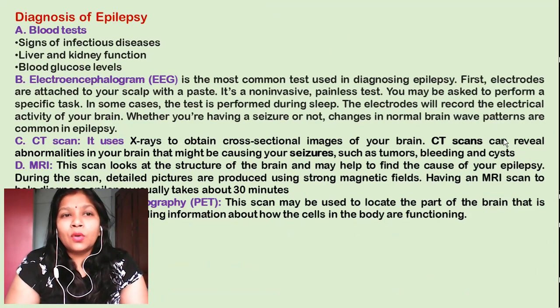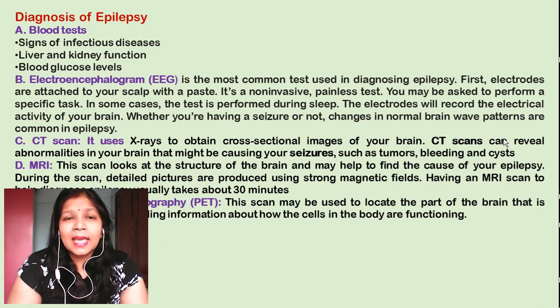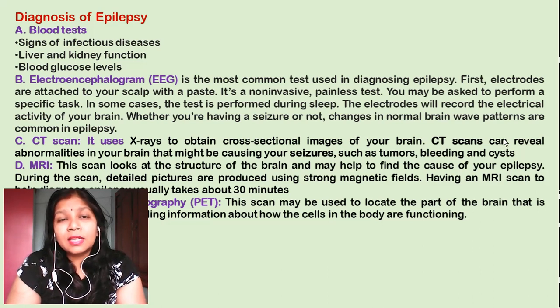Now, how can you diagnose epilepsy? The first diagnostic test is the blood test. Now, why is the blood test done? To understand whether it is epilepsy or whether the seizures are related to any other condition. Any other conditions means some infectious disease, liver or kidney functional deficiency, or blood glucose level that has decreased or increased. So your doctor will first test your blood. He will confirm that you don't have any of these three disorders. Then he can go for the other diagnostic tests for epilepsy.